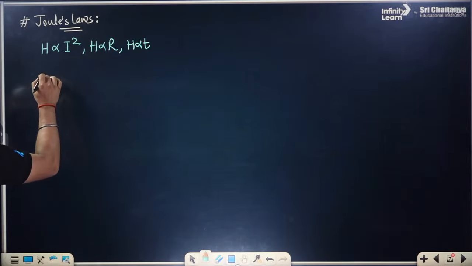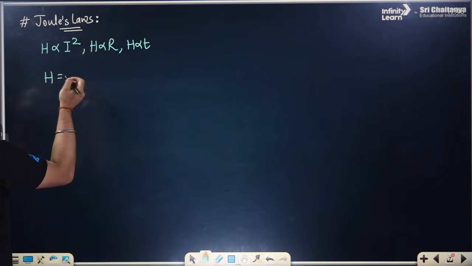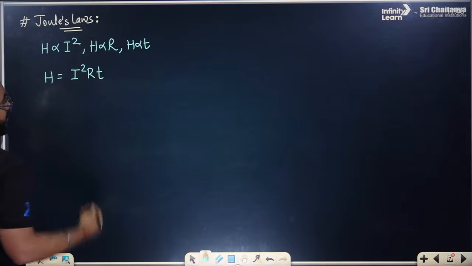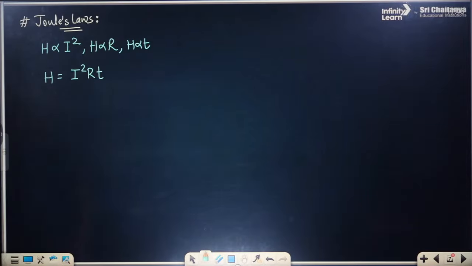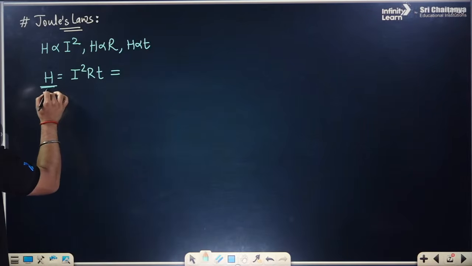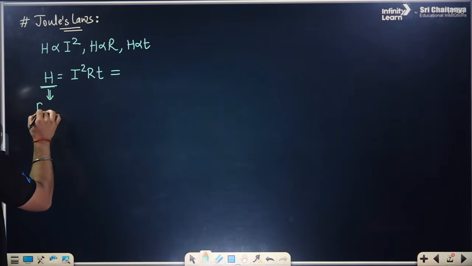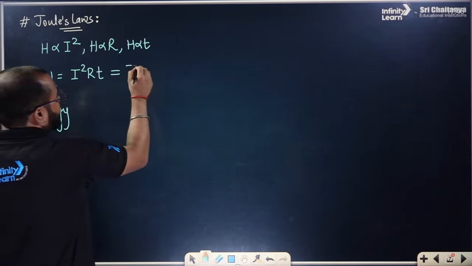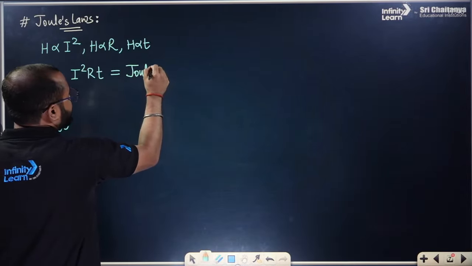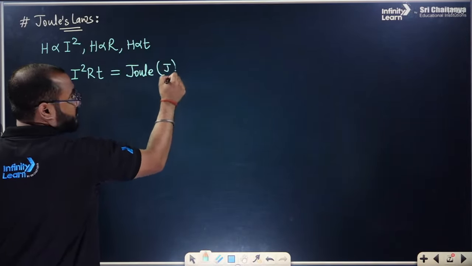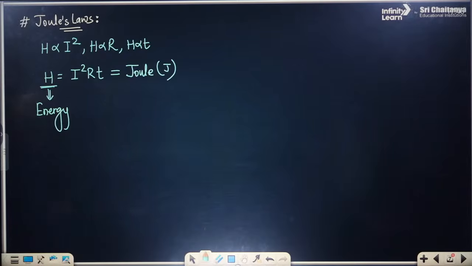If you join these, it will be written as H equals I square R T. That is one of the formulas. This is heat, or you can say energy, and the SI unit of energy is Joule, which is represented as J.